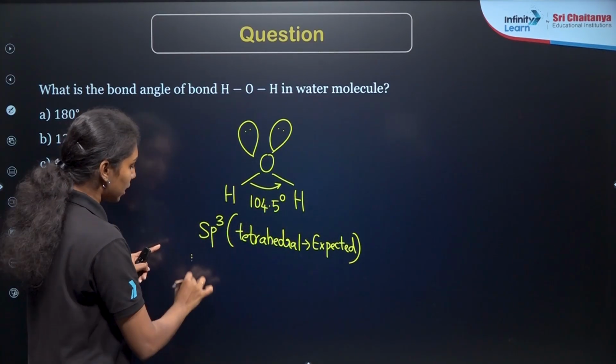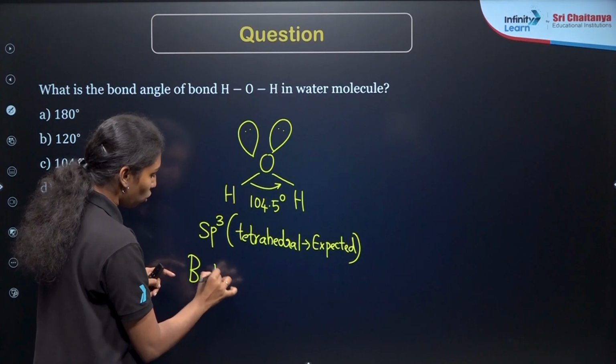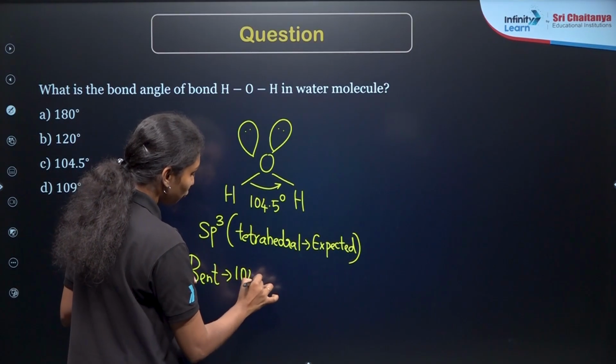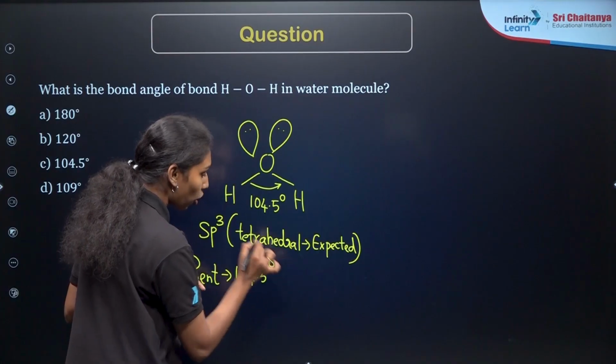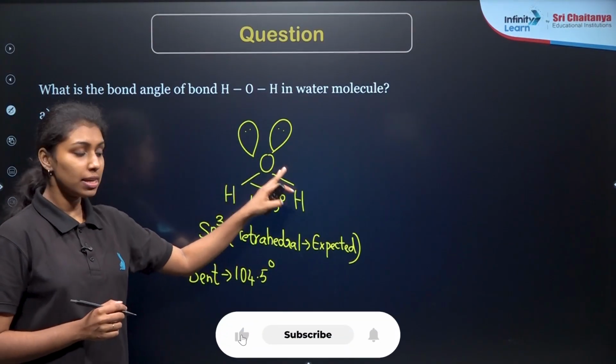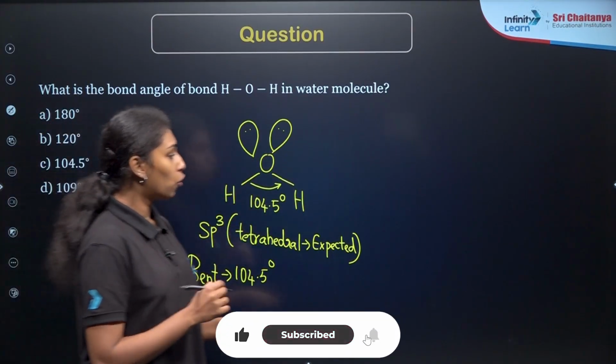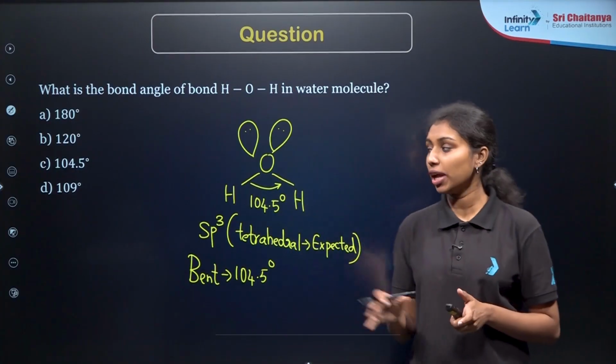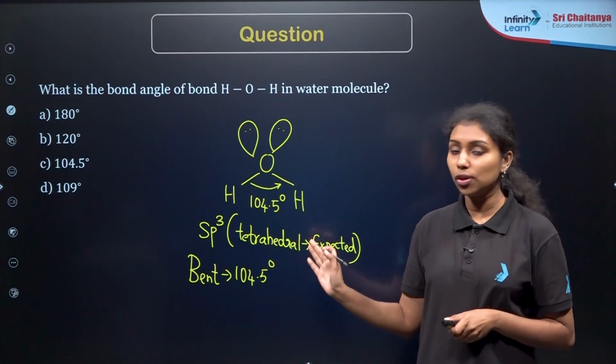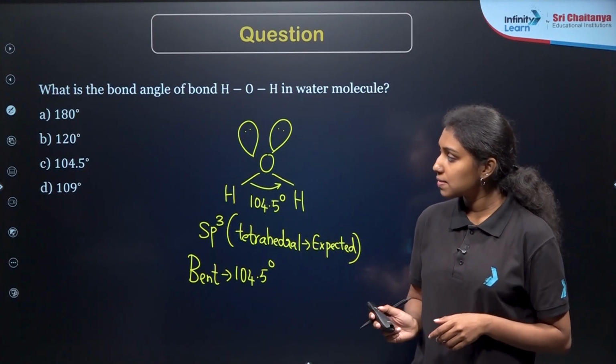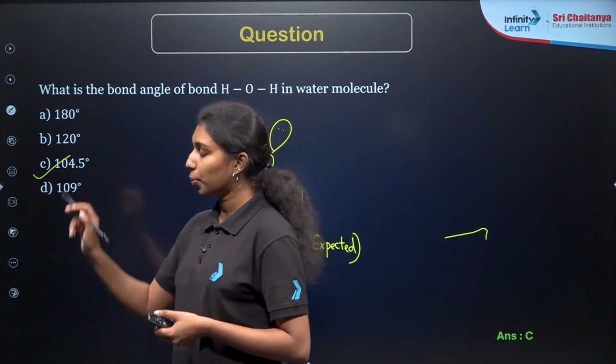shape will change to bend shape or V shape with bond angle 104.5 degree. In general, tetrahedral angle is 109.5 degree. Because of the presence of these lone pairs, the bond angle will be reduced to 104.5 degree in the case of water molecule, and the shape is bend instead of tetrahedral. So what will be our correct answer? Option C is the correct answer, 104.5 degree.